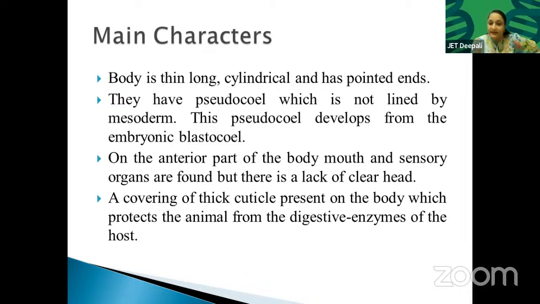We have lots of digestive enzymes in our intestine. Mammals have lots and lots of very harsh enzymes. We need those enzymes for the biochemical reactions taking place inside our body. So the worm that is going to reside in our body is protected with this thick cuticle.